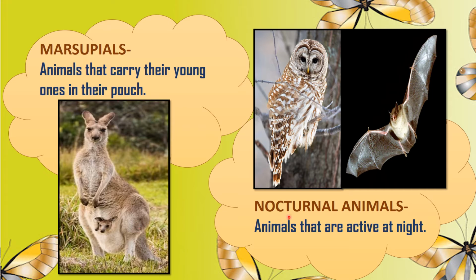Now, the second category is the nocturnal animals. Now, who are nocturnal animals? Animals that are active at night but sleep during the daytime. And the examples are the owl and the bat.